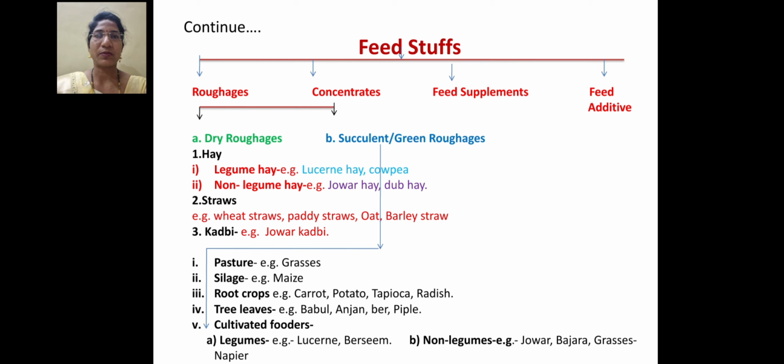The maize crop is the most suitable crop for making silage. Then root crops, likewise carrot, potato, tapioca, radish. Then tree leaves, in that, babul leaves, anjan, ber, pimpal, and the fifth part is cultivated fodder. In cultivated fodder, the legume and non-legume classes are included. Legume is lucerne, berseem, and non-legume jowar, bajra, etc.